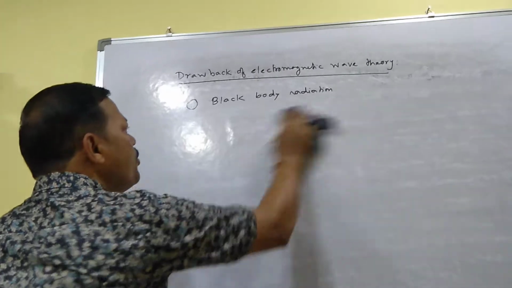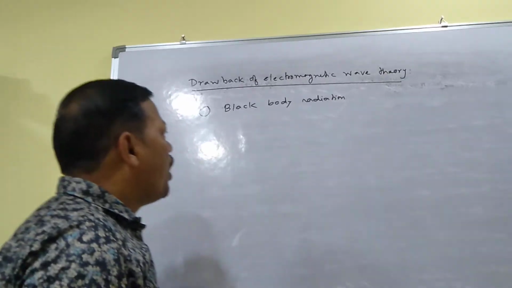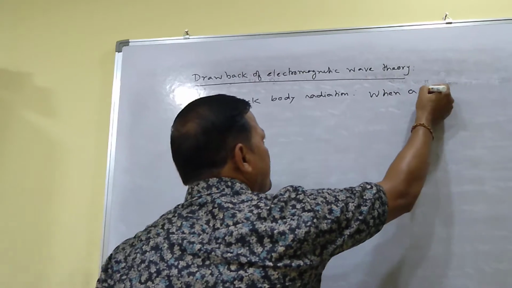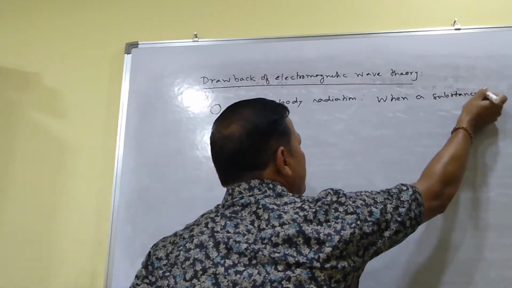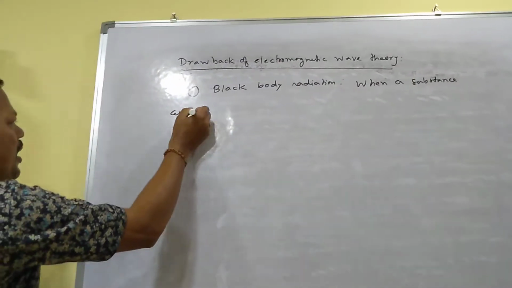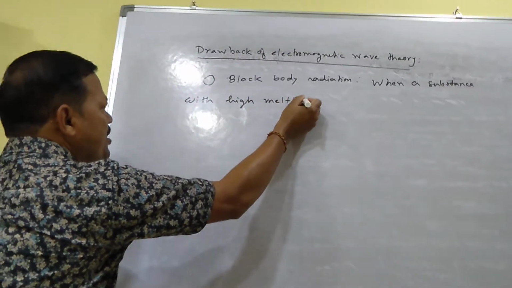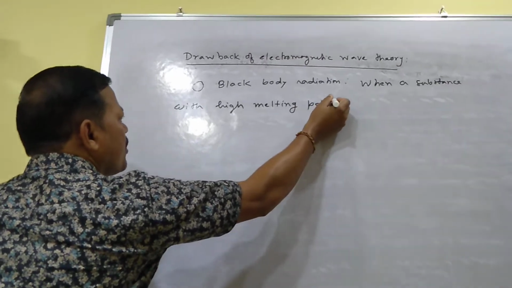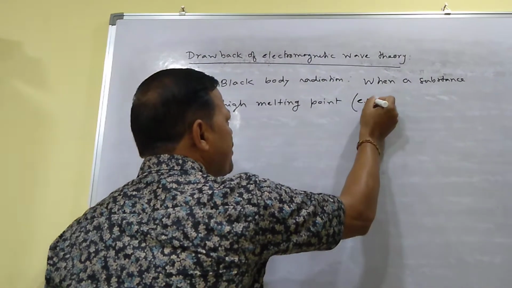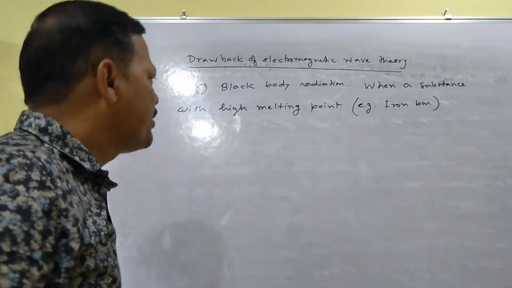So now I will tell you what is black body radiation. If you want to know about black body radiation, consider a substance with high melting point, a substance whose melting point is very high. For example, you can take an iron bar, whose melting point is very high.